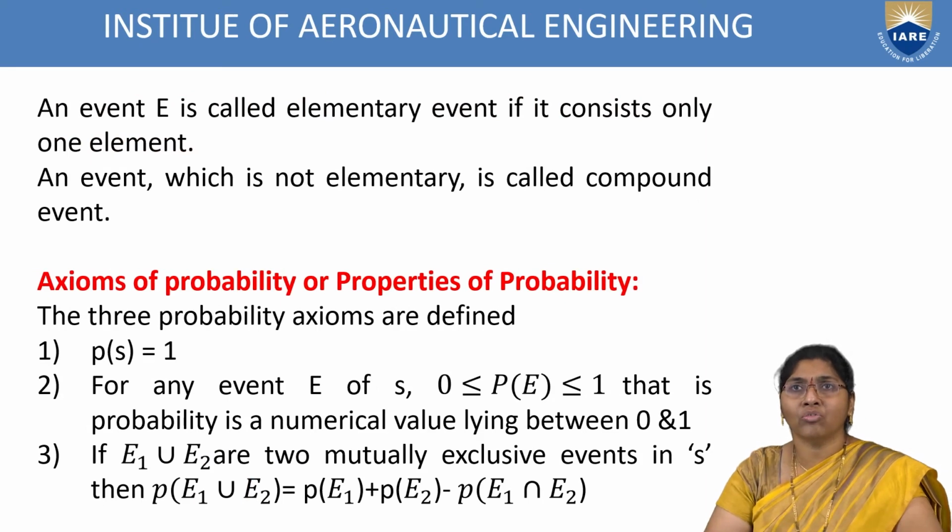An event E is called an elementary event if it consists of only one element. An event which is not elementary is a compound event, consisting of more than one element.